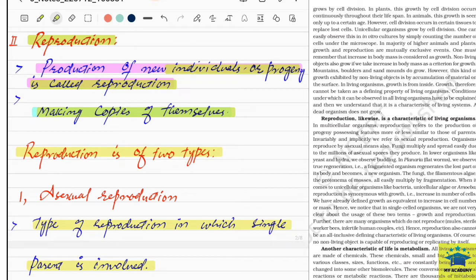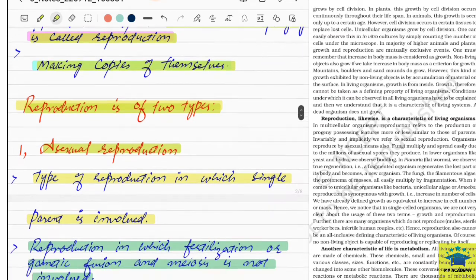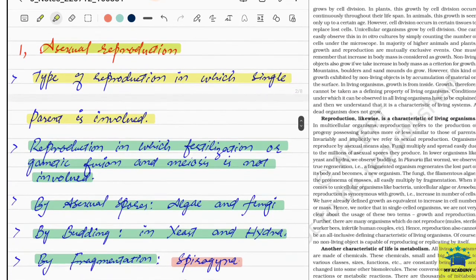Fine. So reproduction is of two types. One is asexual reproduction and the second is sexual reproduction. Here we will first talk about asexual reproduction. So what is asexual reproduction? Asexual reproduction is a type of reproduction in which a single parent is involved. That means only one parent is involved, either mother or father, not both. Fine.